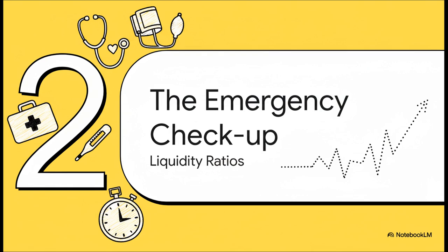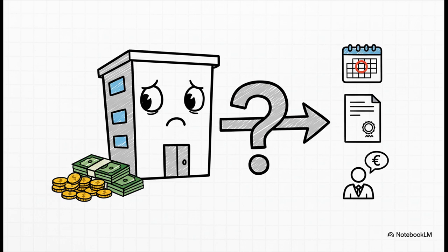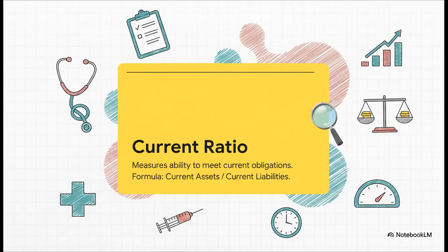This is for checking the immediate, right-now health of the company. In accounting language, we call this looking at the liquidity ratios. So, what does this liquidity test tell us? It answers a very simple but critical question. Can the company pay its bills today? Like right now? Can it pay the salaries at the end of the month? Can it pay the supplier who just delivered raw materials? It's all about short-term cash. Simple as that.